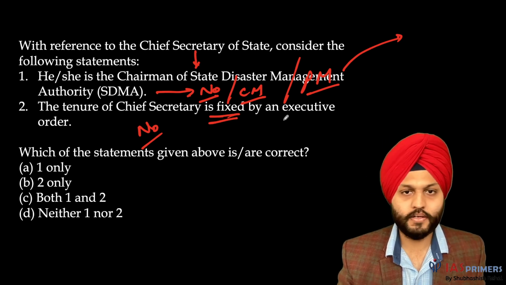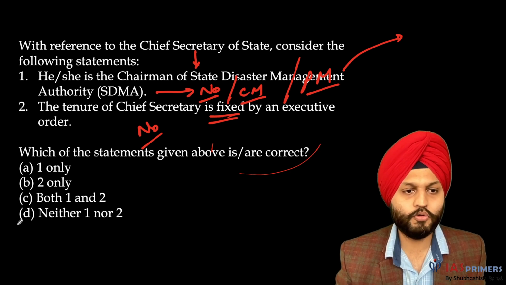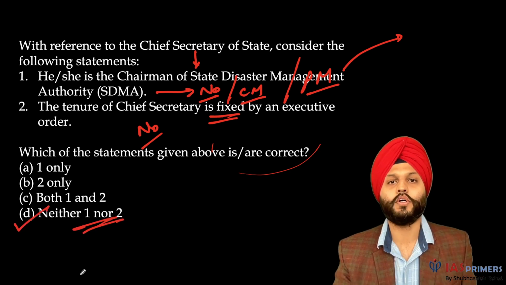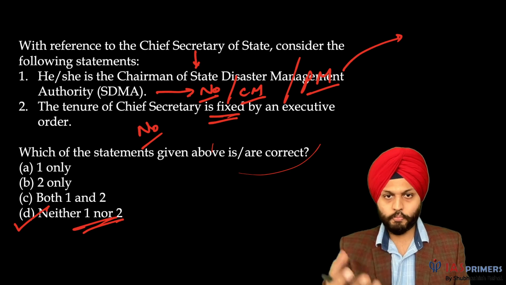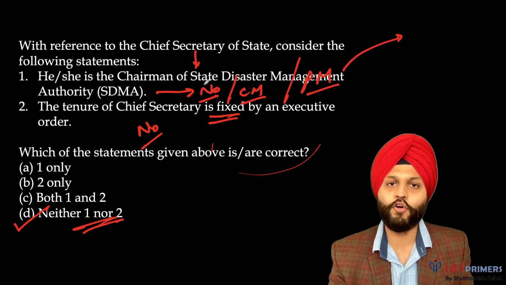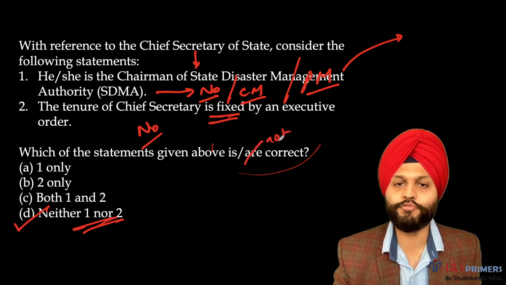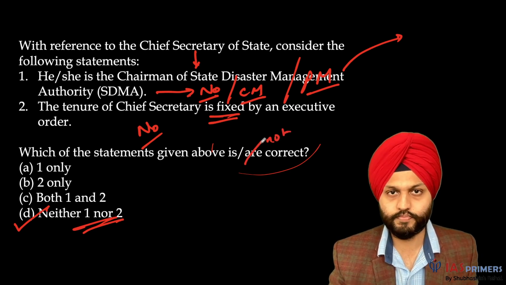Okay. So this is it. So what is the answer now? Both are no. So D, neither 1 nor 2. Now, one more important thing when you're doing these questions, do make this habit of writing no, false, whatever, so that you don't make mistakes when the question comes, which of the following is not correct.